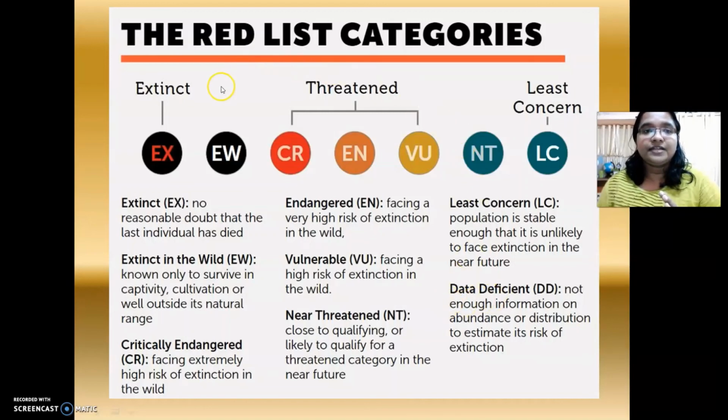So these are the different red listed categories, and you should know that every organism has the right to live on the earth's surface, whether it is a plant or animal. It's our responsibility to protect them. If we don't conserve them, in the near future, we may not be able to see them at all. Hope it is clear for you.